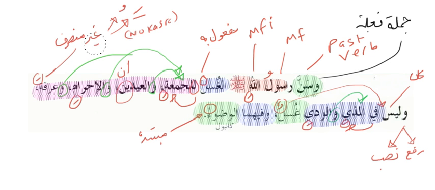So we have an ism. Okay, this is all related, and then this is all related. So that's the grammar behind this. So now let's look at the lessons that we can learn from this text.